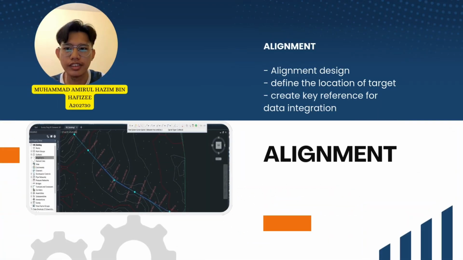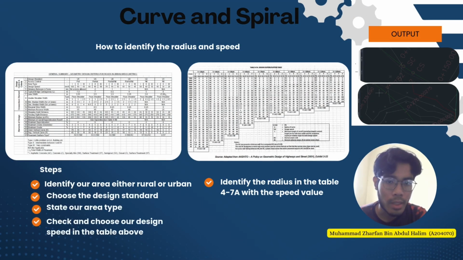Alignment design in Civil 3D software allows us to define the location of the road intended by establishing the horizontal geometry of the roads. This feature also can generate the profiles for the existing and proposed ground, other than creating corridors and cross-sections. For this slide, I will explain about curve and spiral. Before we make our curve and spiral, we need to identify speed and radius that's suitable for our road.